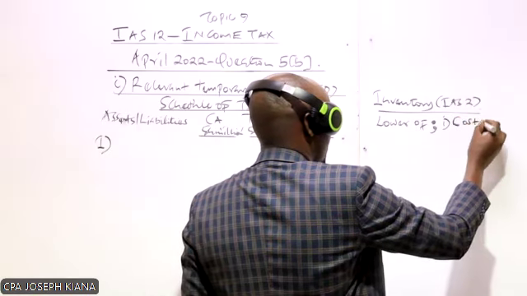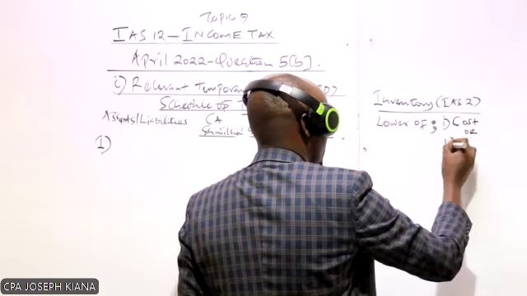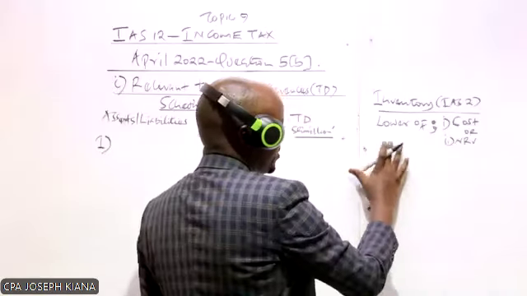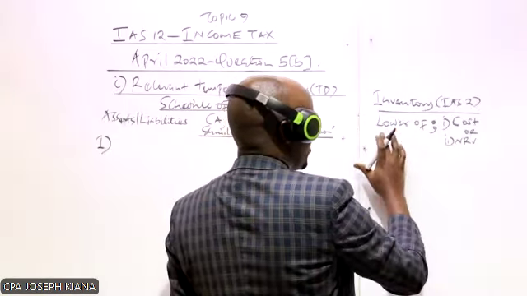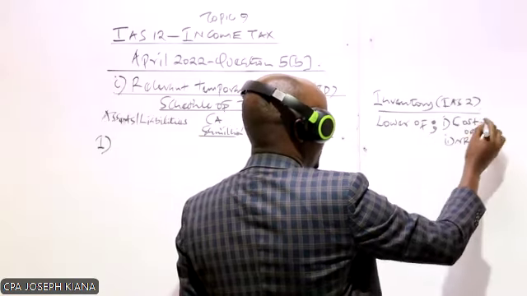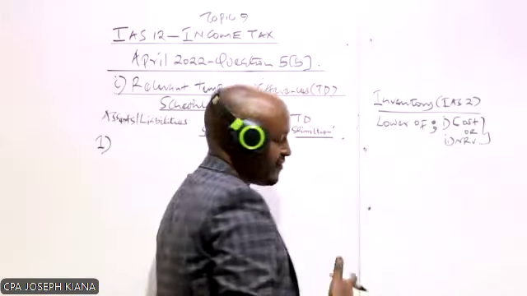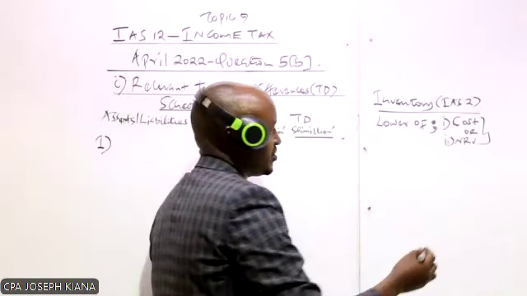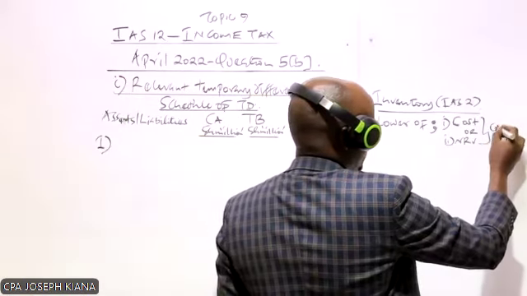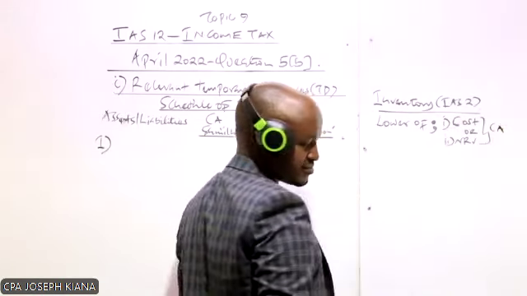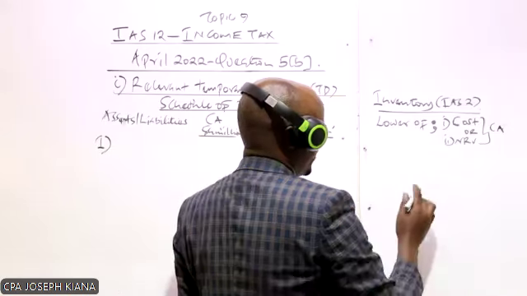At the lower of the cost, or Roman 2, the net realizable value. Basically, what that means is that the value at which inventory will be recorded in the statement of financial position should be the lower of the two. And actually, that value at which an asset or even a liability is recorded in the statement of financial position is the carrying amount. So the carrying amount for inventory is the lower of the two.